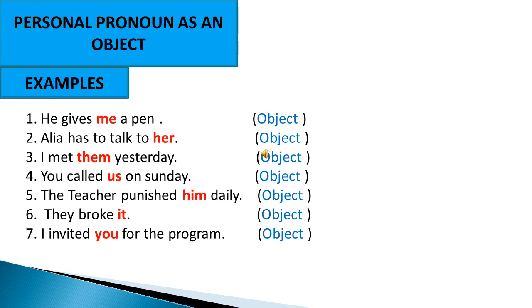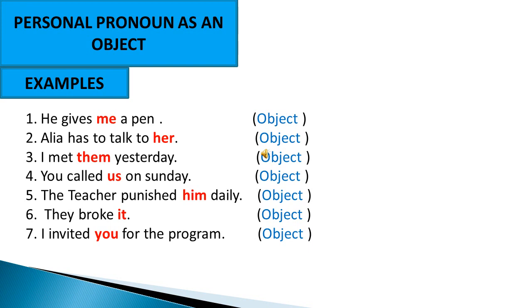Dear students, this is another heading. As you can see, personal pronoun as an object. So here are some examples. He gives me a pen. So me is an object. Alia has to talk to her. So her is an object. I met them yesterday. So them is object. You called us on Sunday.